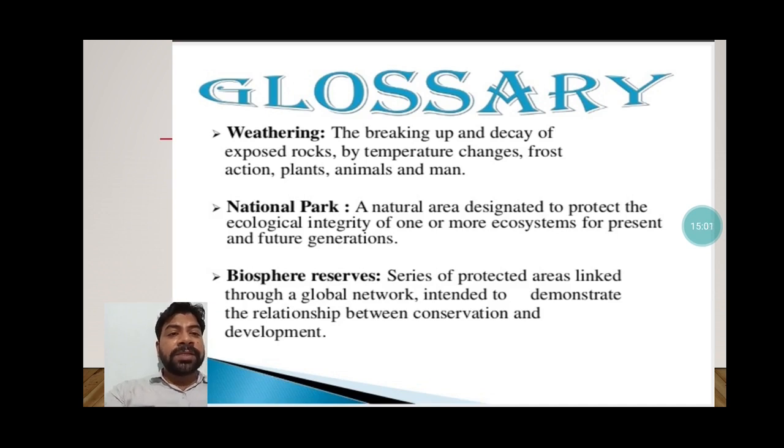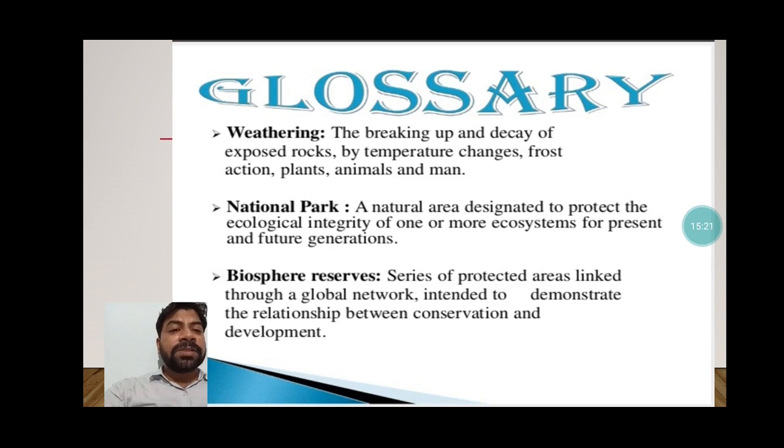When we talk about the biosphere reserves, it is a series of protected areas linked through a global network intended to demonstrate the relationship between conservation and development. So how the biosphere reserve is different from a national park, you can differentiate here.